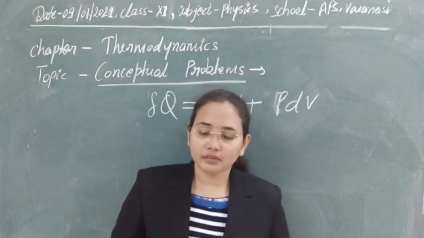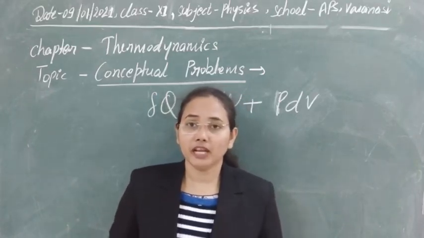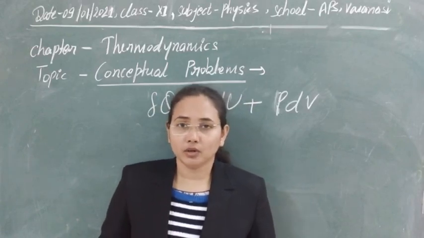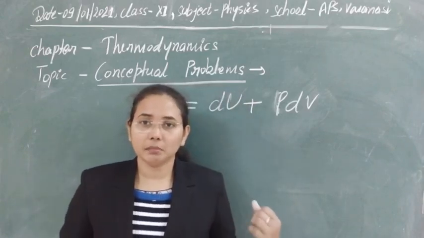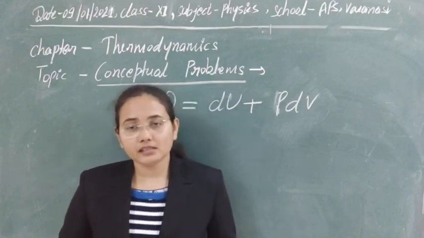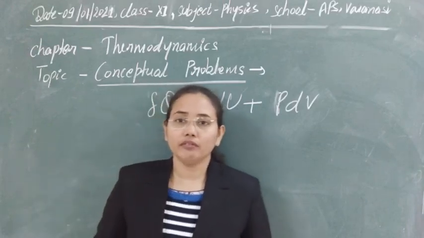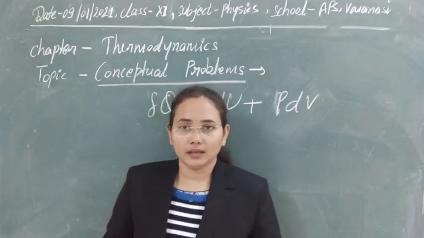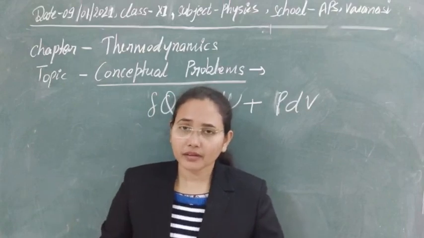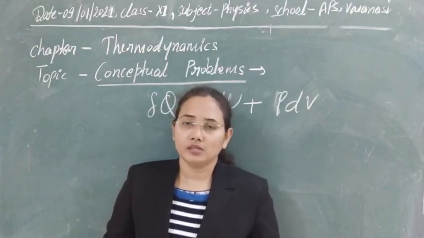And the variables that depend on the path, the way in which we are doing the process, are path dependent functions. Like how you are providing the heat: heat depends on the way in which you are providing it. If you directly change the state from A to B, you will need a small amount of heat.